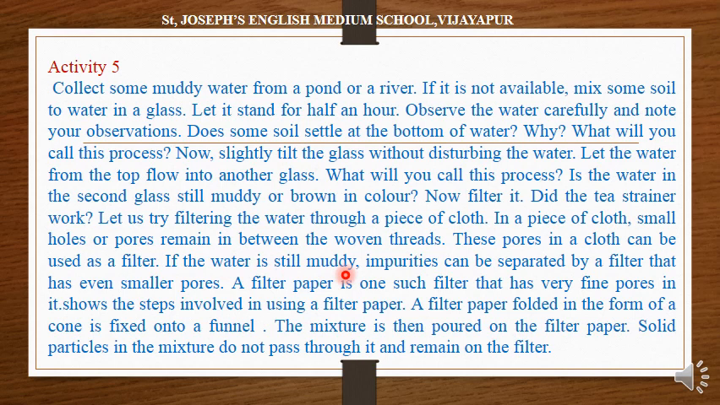If the water is still muddy, impurities can be separated by a filter that has even smaller pores. A filter paper is one such filter that has very fine pores in it. This shows the steps involved in using a filter paper. A filter paper folded in the form of a cone is fixed onto a funnel. The mixture is then poured on the filter paper. Muddy water is poured into a filter paper. Solid particles in the mixture do not pass through it and remain on the filter.